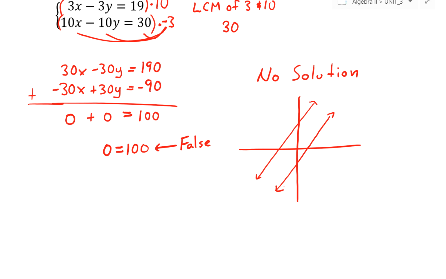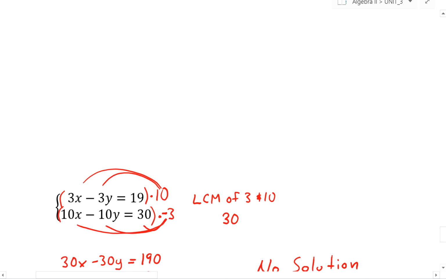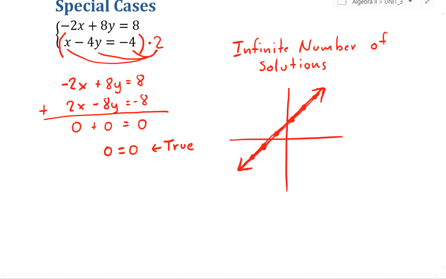So these two special cases are the two special cases you'll see with systems of two linear equations. A situation in which there's no solution, meaning the lines are parallel but not on top of each other, and a situation where there's an infinite number of solutions because the two lines are parallel but one is stacked on top of the other. They're the same equation.